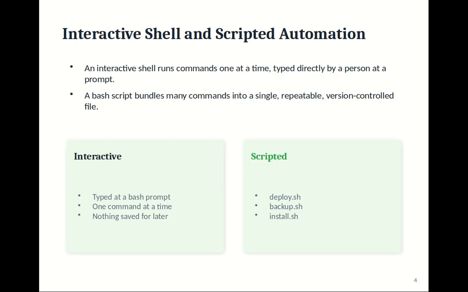Interactive shell and scripted automation. An interactive shell runs commands one at a time, typed directly by a person at a prompt. A bash script bundles many commands into a single repeatable, version-controlled file. Interactive: typed at a bash prompt, one command at a time, nothing saved for later. Scripted: deploy.sh, backup.sh, install.sh.